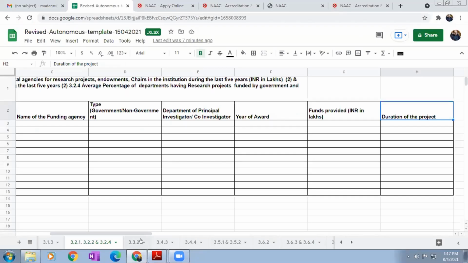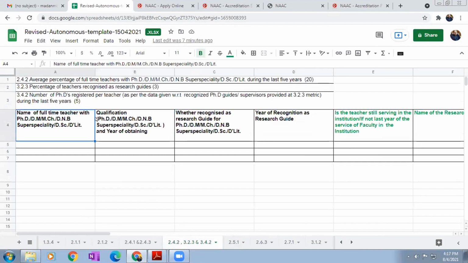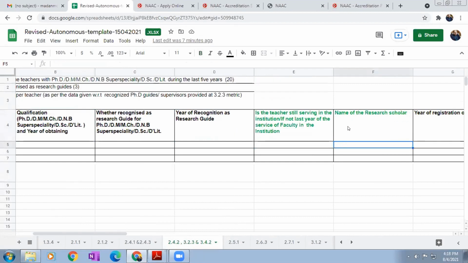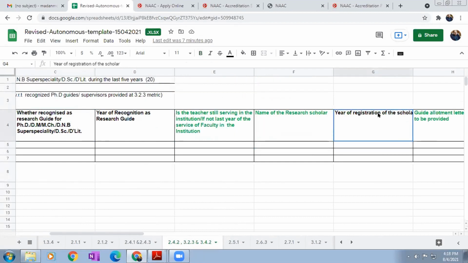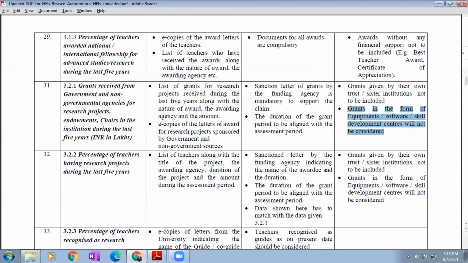3.2.3 is already measured under the second criterion. There is 2.4.2, here you can observe, recognized as research guide. Whether recognized as research guide, that comes here. Year of recognition, then your scholar details: name of research scholar, year of recognition, registration of the scholar, guide allotment letter, website link. So these 2 are similar.